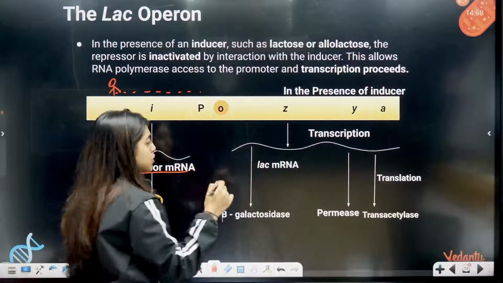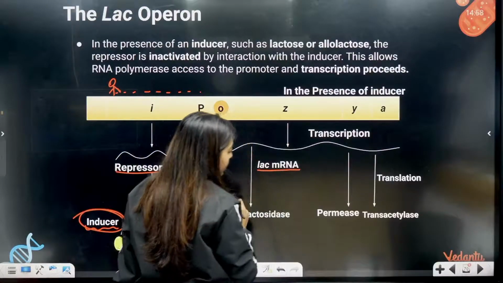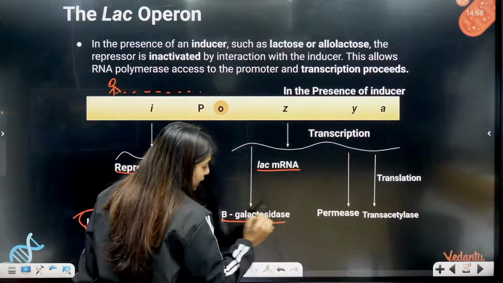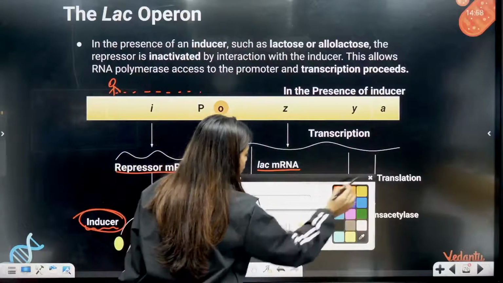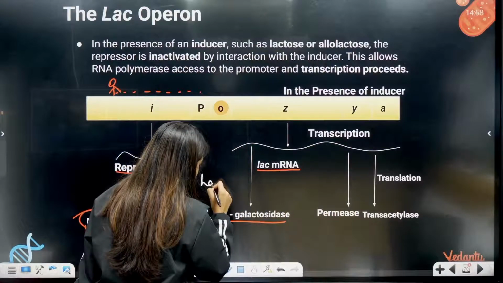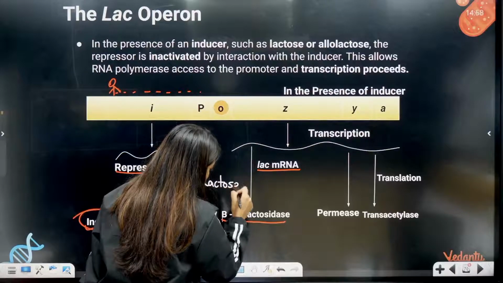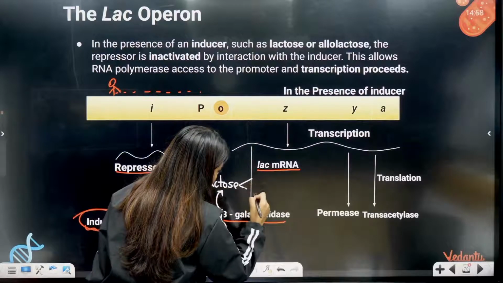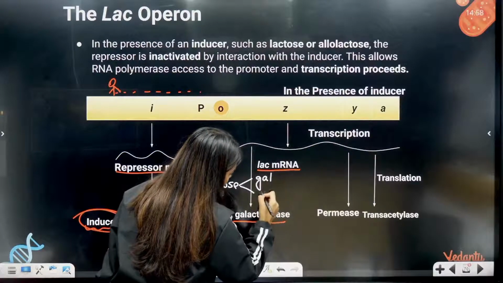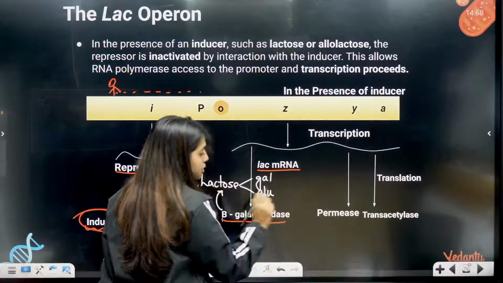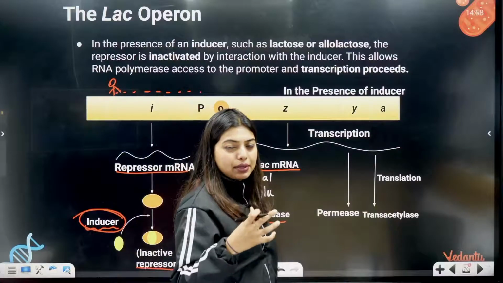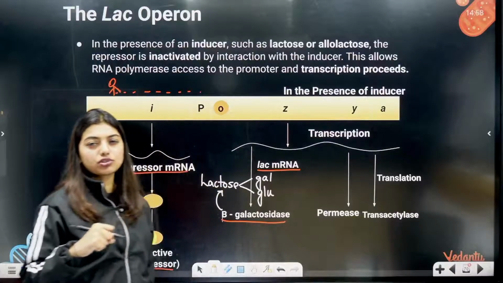So as transcription is going to happen, they will release lac mRNA and they will start coding for beta galactosidase. This beta galactosidase will break down lactose to galactose and glucose. And this permease will increase the ability of the cell to absorb more lactose from outside.